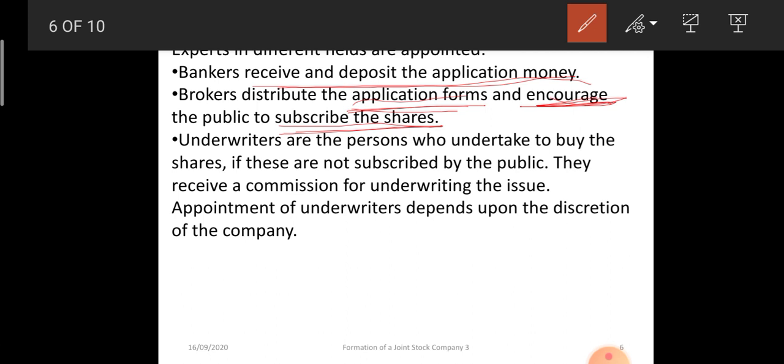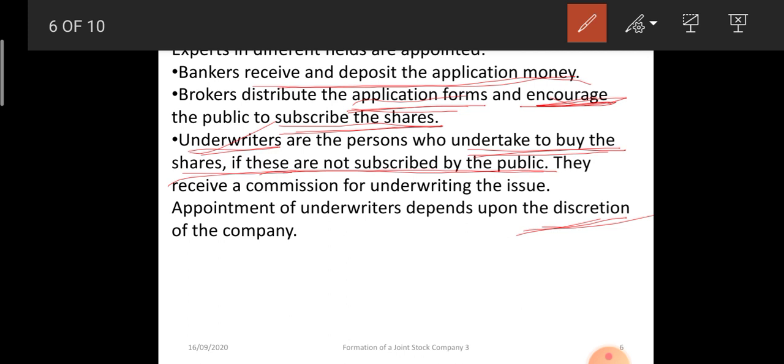Then underwriters is there. It is optional, on discretion whether to appoint or not. It is not compulsory. But if the company feels that its shares will not be subscribed by the public fully, then it will appoint an underwriter who will buy the shares if the public has not subscribed to the shares fully.